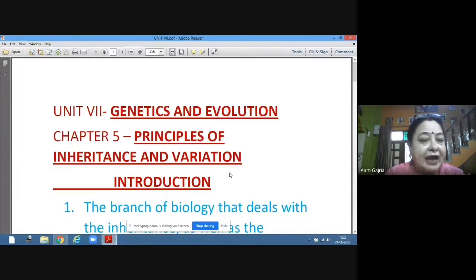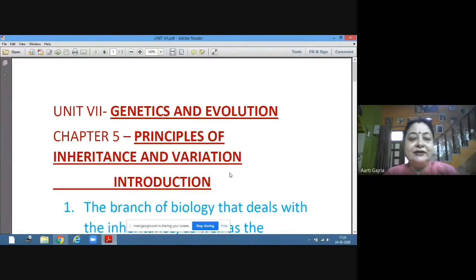Now we are familiar with human reproduction, that is sexual reproduction. In sexual reproduction there is fusion of the male gamete with the female gamete. So 23 chromosomes present in the sperm fuse with 23 chromosomes present in the ovum, forming 46 chromosomes, and these 46 chromosomes are present in 23 homologous pairs.